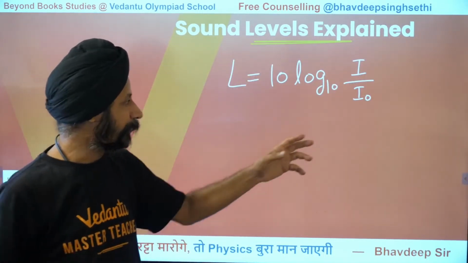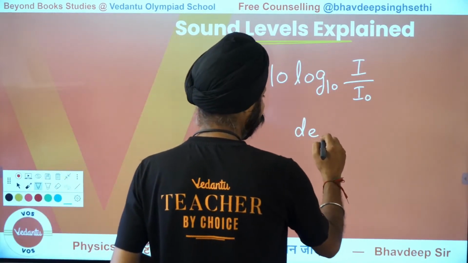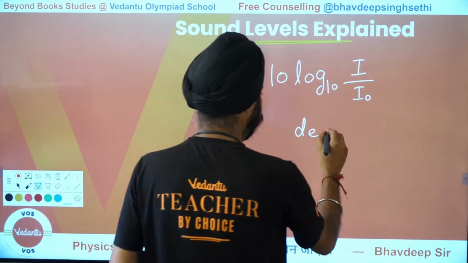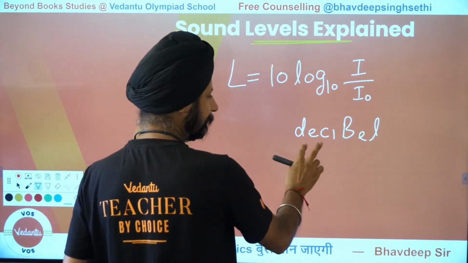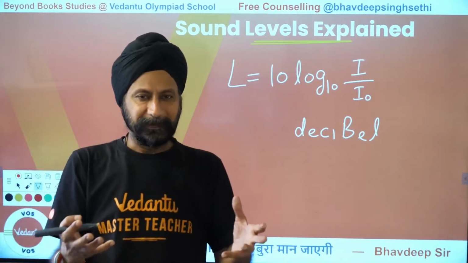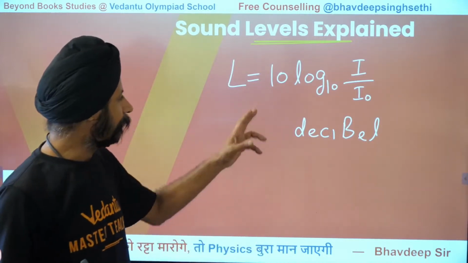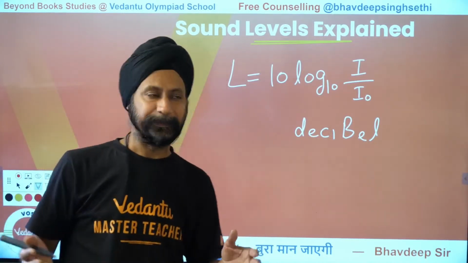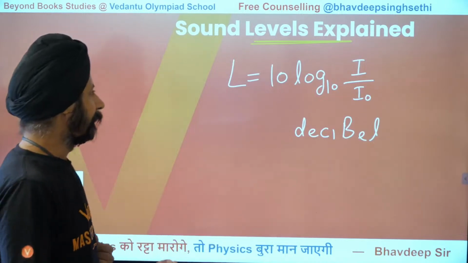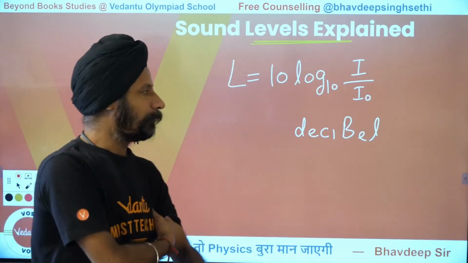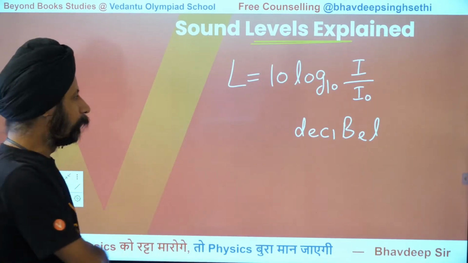Now sometimes there's confusion: if all these are SI units, why is there a decibel? Deci as in 1/10, so 1/10 of it. Decibel is named after Mr. Graham Bell, but deci means 1/10 of it because the bel would still be a strong, smaller number. We'll go into the history later on, but for now, when you're multiplying by 10, you're actually converting into decibels. Assuming these were the same units, that division makes it a fraction anyway, and this is going to be in decibels. So that's how the scale works. That's sound level. So decibels is a unit of sound level.